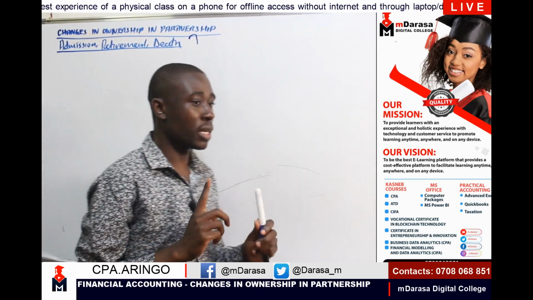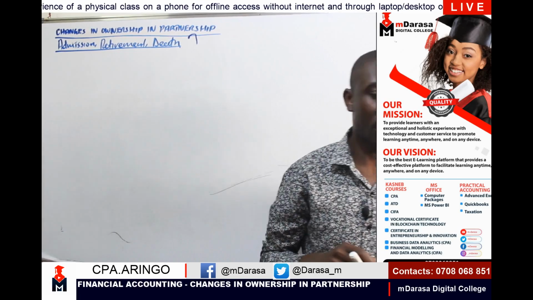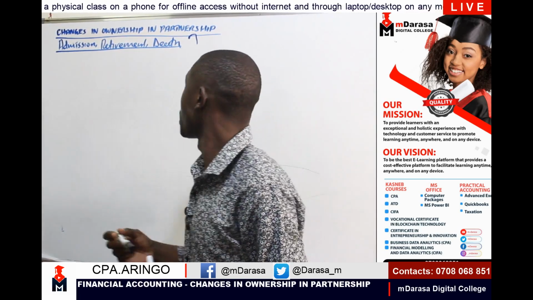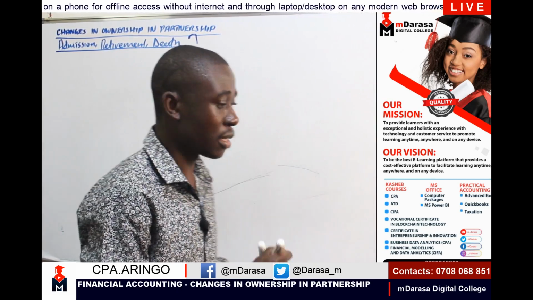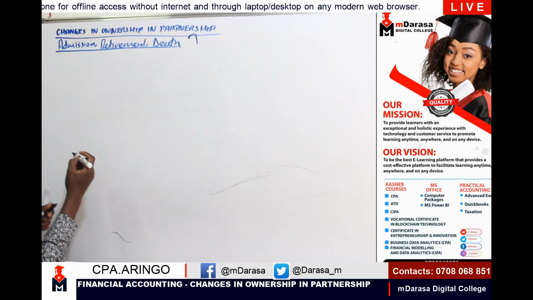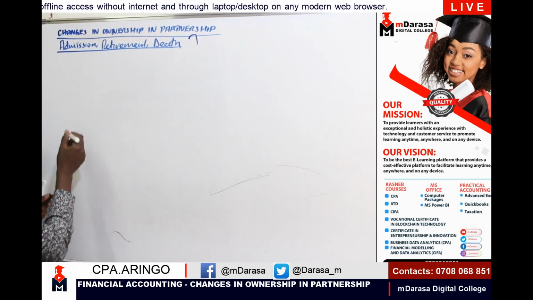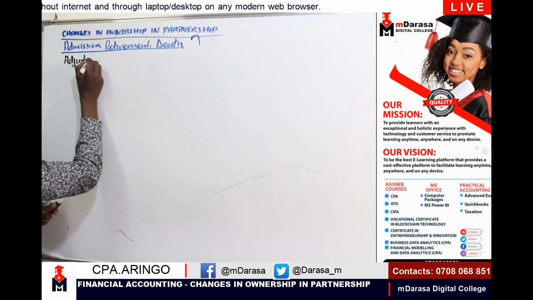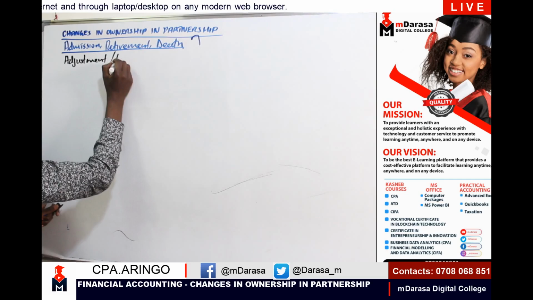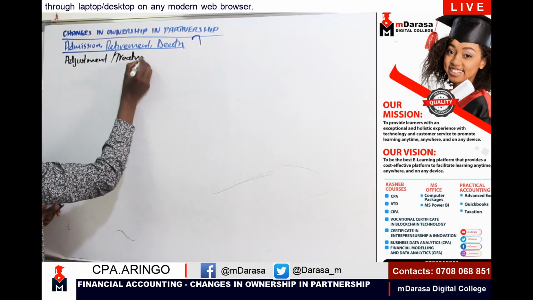So when we are looking at these three cases, you'll find that once admission, retirement or death occurs, there's one thing that will always tend to click at the back of our mind. Number one, we are talking of adjustments, or rather treatments of the books.